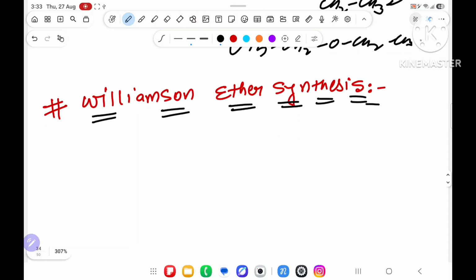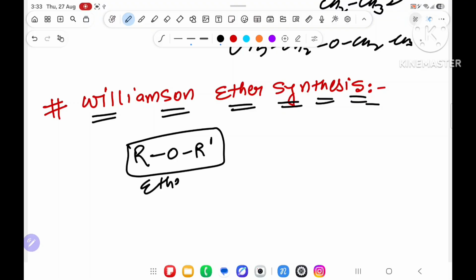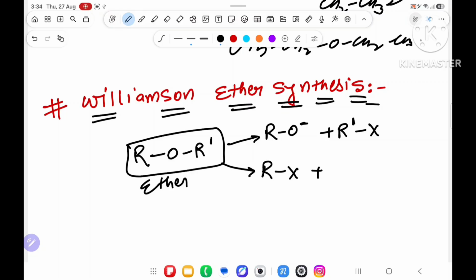In this part, you will take ROR dash. It is the ether, na? This is the formula of ether. What will you do to produce this? Either you take RO minus plus R dash X, or you take RX plus O minus R dash. Means either this OR will be there or that OR will be there.